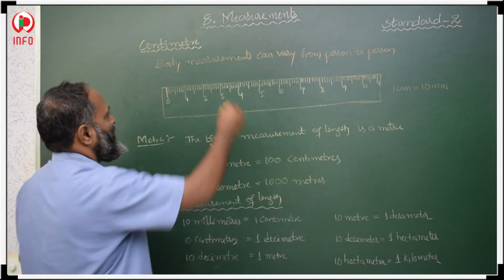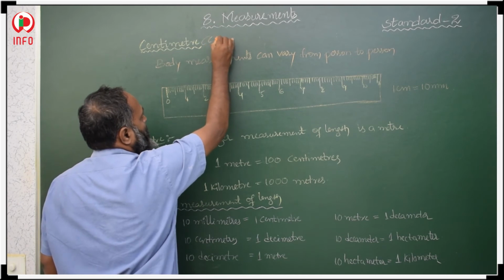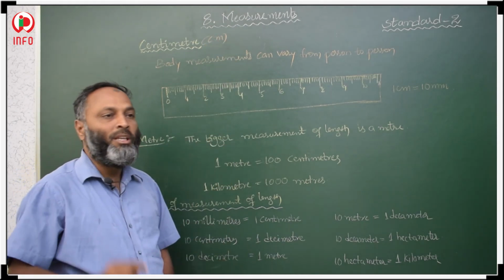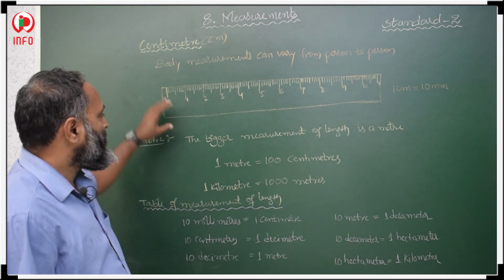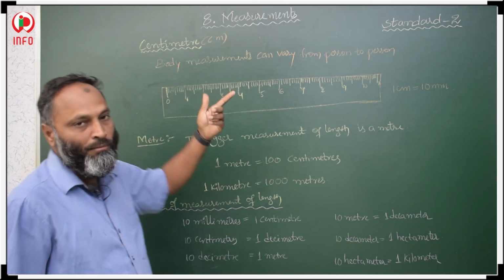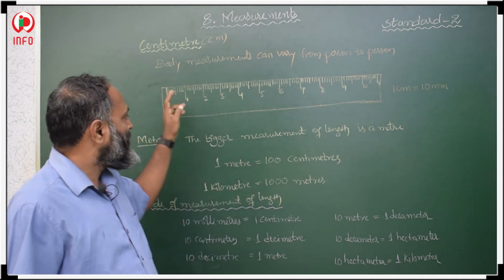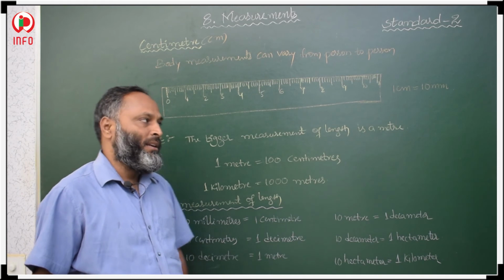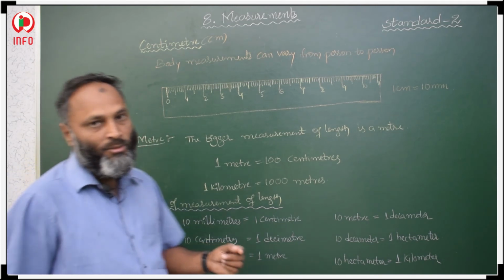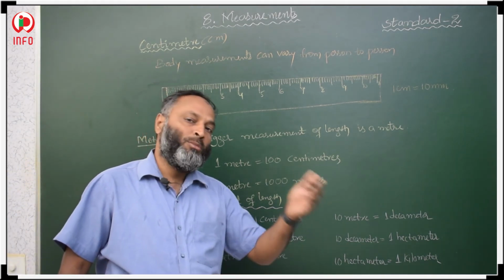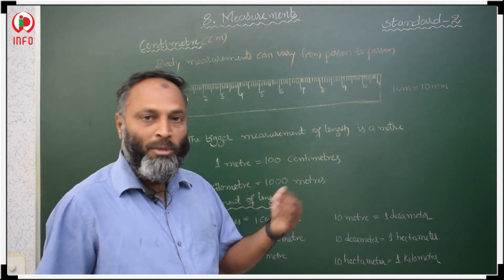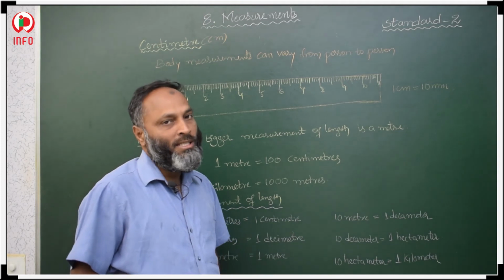Centimeter is represented by cm. Cm means centimeters. Using our scale, in the compass we have a scale, that is our centimeter scale. Centimeters are smaller units, and millimeters are again smaller than centimeters.